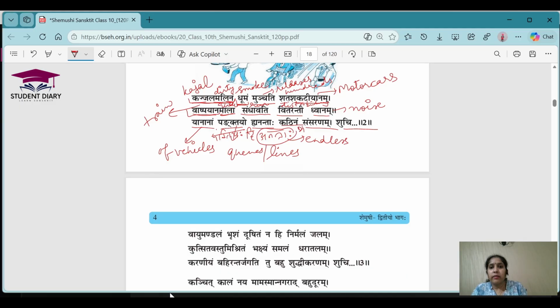Kathina means difficult. Sansarana means walking or moving. Fine. I hope everyone has understood the meaning of all the words.